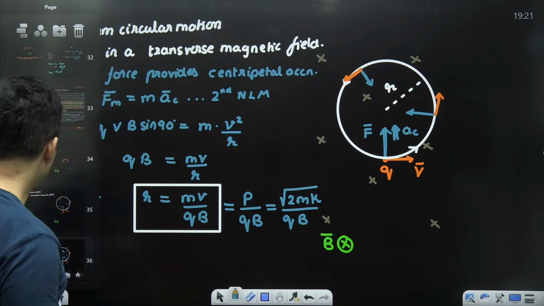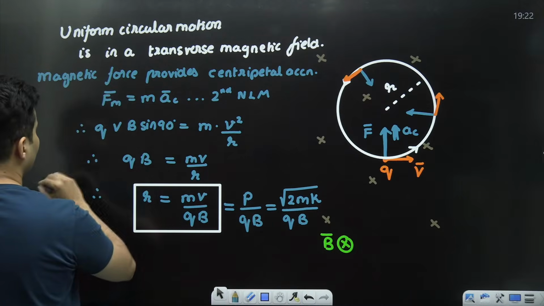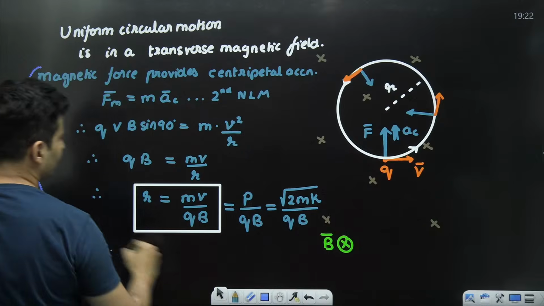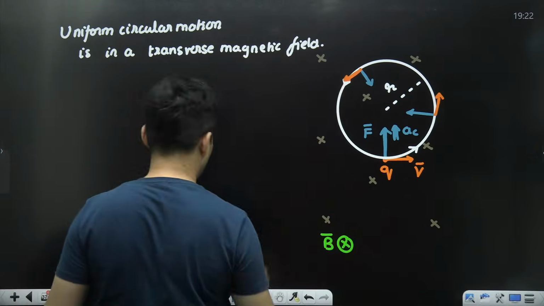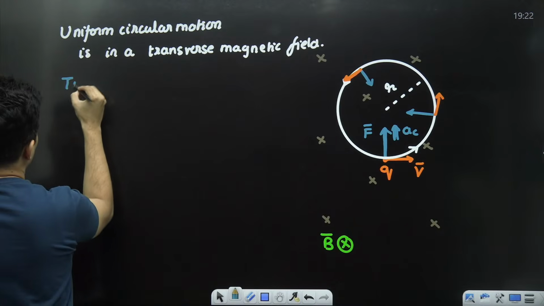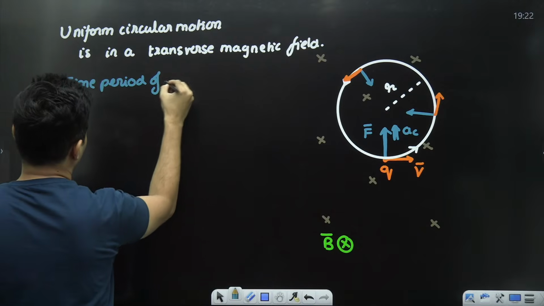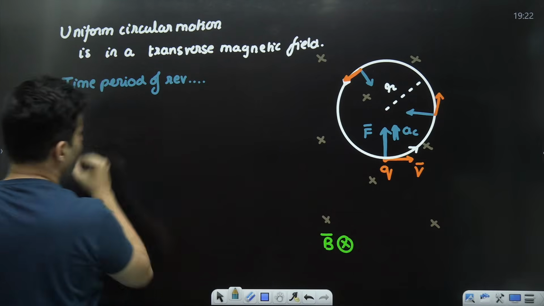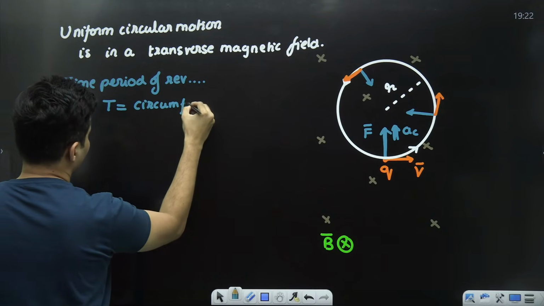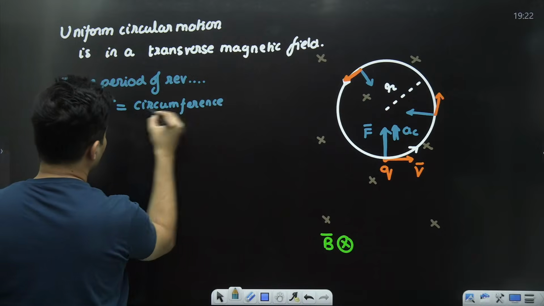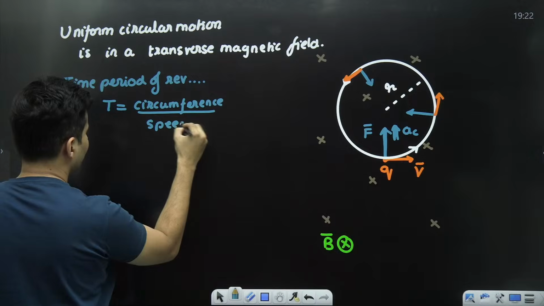Right? Now that was the radius, of course. We can also find the time period of revolution. So the time period of revolution is given by T is equal to circumference, the circumference of that circle, time is distance by speed, upon that speed.